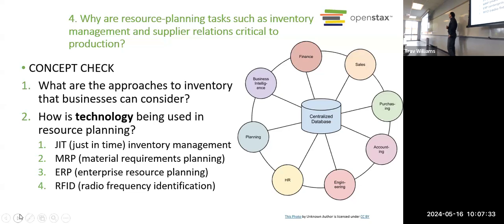Let's look at some of the technology and some of the approaches that are used to help manage organizations effectively and efficiently. First off, we have JIT, or just-in-time inventory management. Now, the idea here: if your business needs to get raw materials to make products, or maybe you're a grocery store, you need to get produce to sell to your customers, or maybe you're a retailer and you need products that you can put on the shelf. So whatever your business is, there's a good chance you have some sort of inventory.